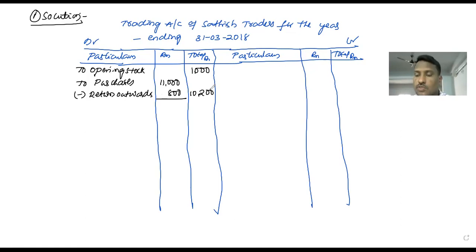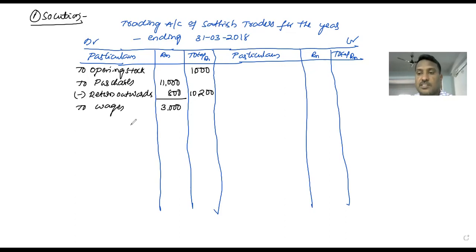These two points are common for every problem. When you start the 20 marks problem and prepare the trading account, on the debit side opening stock is the first one and purchases is the second one. If any returns are there, we should deduct them from the purchases. Next, the direct expenses, wages. The amount of wages here is 3,000. Actually, wages has an adjustment. What is the adjustment in the problem? Prepaid wages.